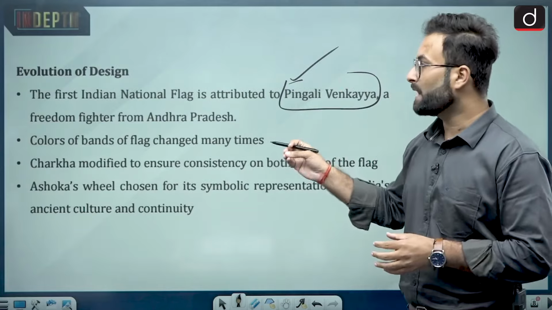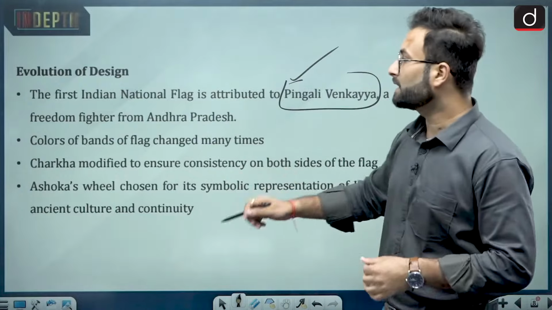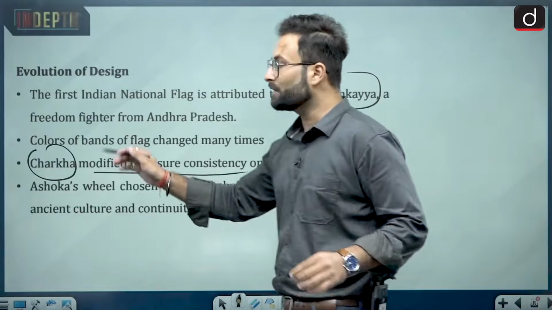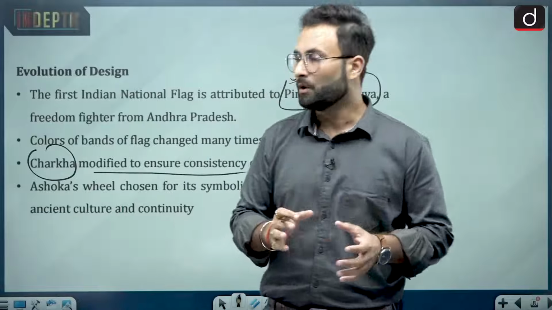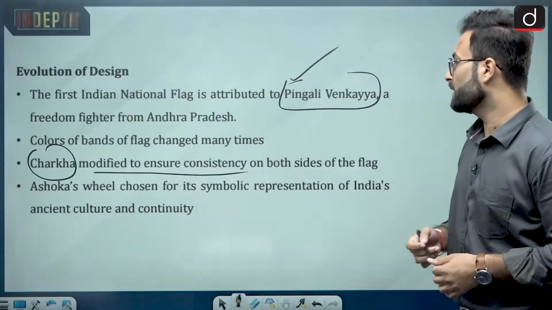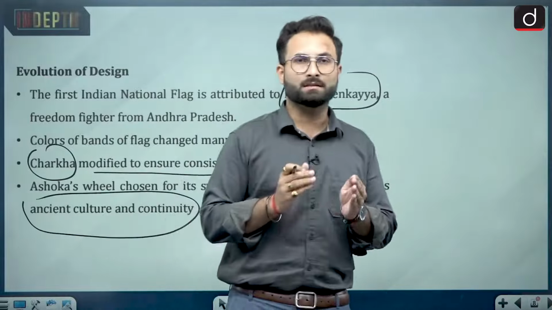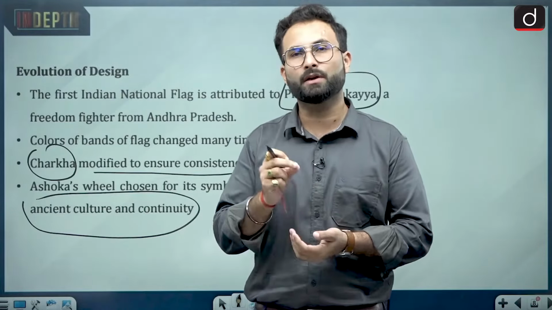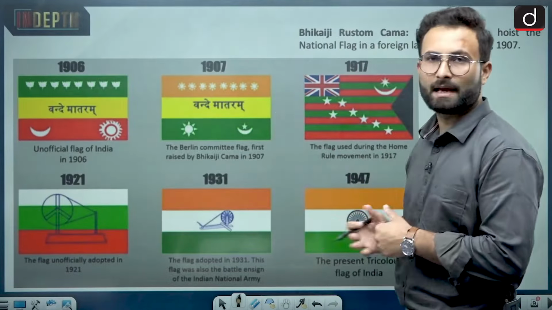Now, the colors of the bands changed many times, starting from the first flag. After that, the charkha was modified to ensure consistency on both sides of the flag. Actually, there was a charkha in the middle of the white band, but then it was replaced with the chakra. Ashoka's wheel was chosen for its symbolic representation of India's ancient culture and continuity. This is the theoretical part, where I explained that there were various changes in the stripes and colors, and the charkha was replaced with the Ashoka Chakra with time. So basically here you can see how our flag has been changing.